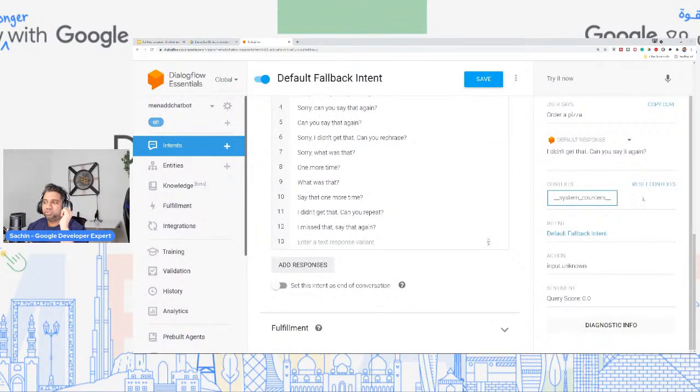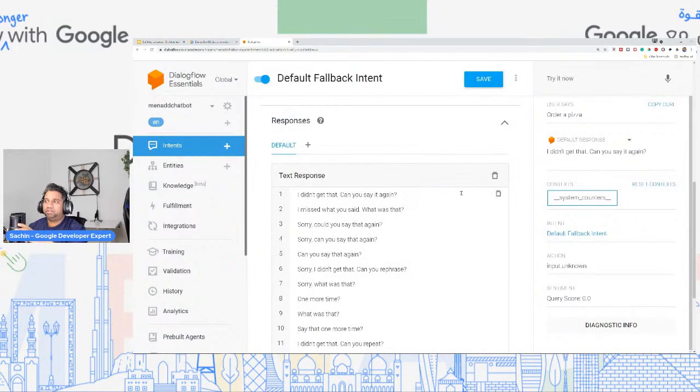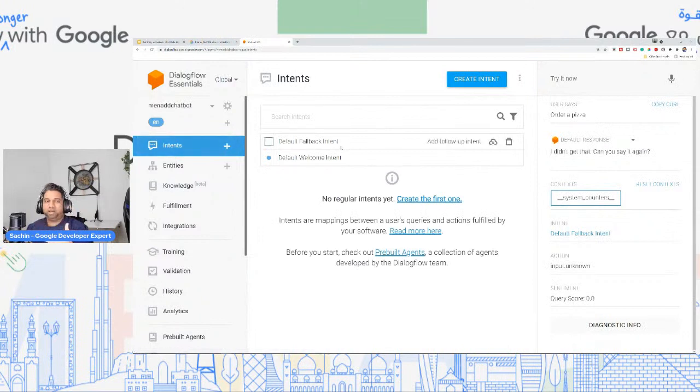So that is one of the basic features of intent matching, right? I hope now you guys understood what intent matching is. In any conversation that you're having with Dialogflow, by default, if you're using Dialogflow Essentials, it will do the intent matching.